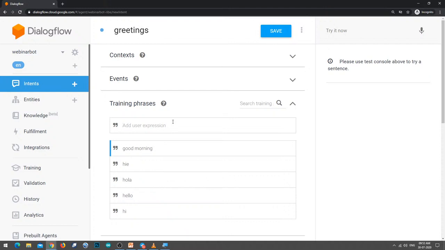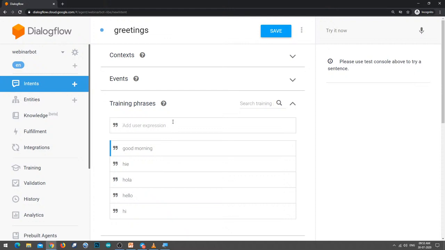When the user says hi, immediately the agent will understand that the context was greetings. If the user says hello, immediately the agent will understand that hello is related to a context called greetings. This is how you need to train your agent. If you train your agent, then only the agent will reply to the user.